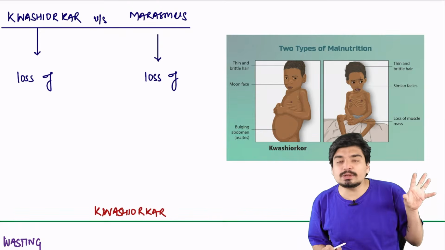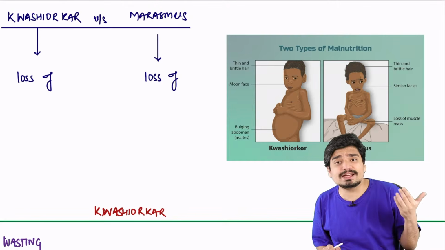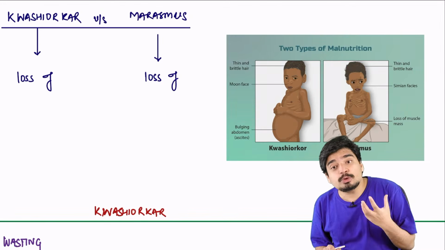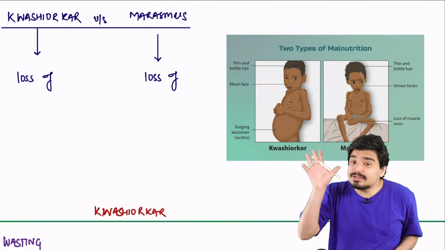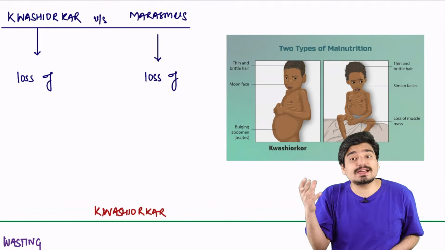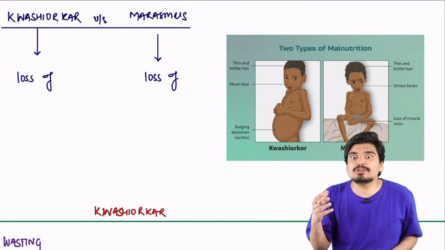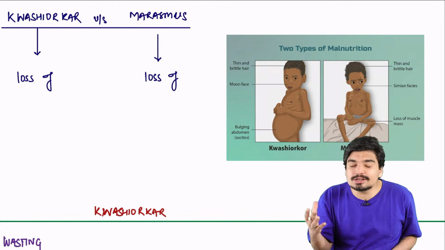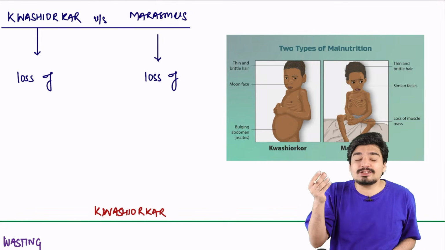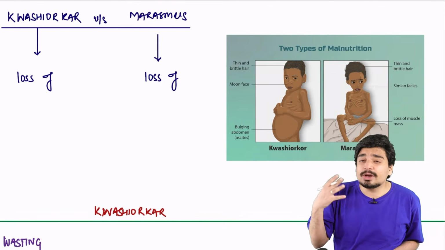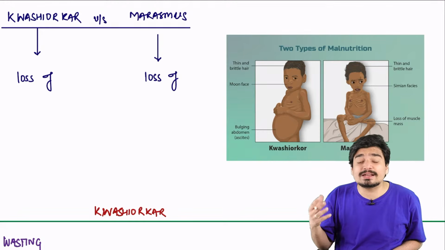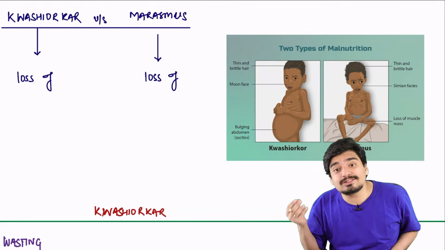By somatic protein compartment, I mean the protein which is there in your muscles. So if you lose protein in your muscles, you will end up having what? You will end up having Marasmus. The visceral protein compartment is the protein which is there in your albumin, your enzymes, neurotransmitters. If you lose albumin, neurotransmitters, enzymes, you'll become lethargic. You lose albumin, you'll become edematous. You'll end up having facial edema and everything. That's what we call Kwashiorkor.